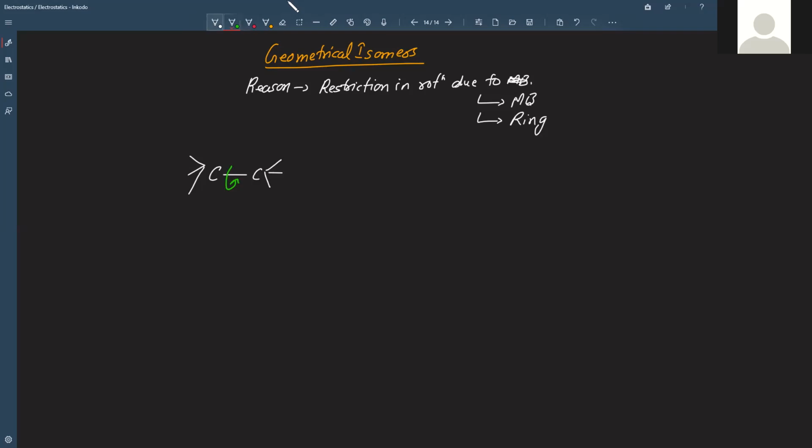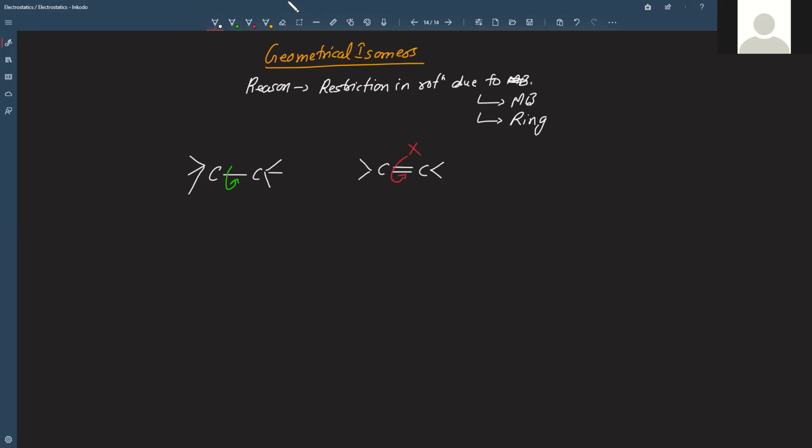But when this bond is a double bond, like this, then rotation about this double bond is not possible. So that doesn't happen when there is a double bond or multiple bond,